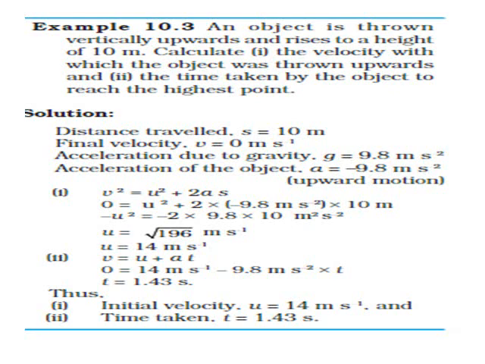So take up the formula, v square is equal to u square plus 2as. Here substitute v is equal to 0 and a value as minus 9.8 meter per second square, and simplify, you will get the initial velocity u as 14 meter per second. The next part of the question is to calculate the time taken to reach this distance. In order to find the time taken, use the formula v is equal to u plus at. In this, substitute v is equal to 0.